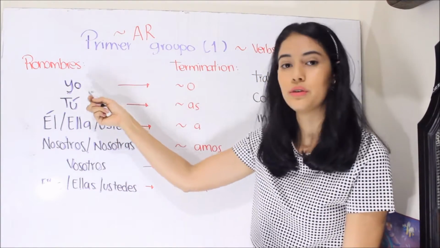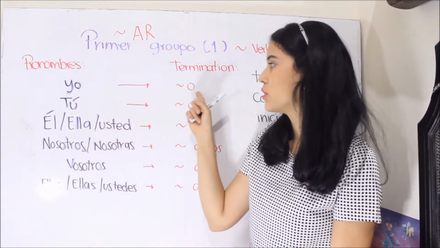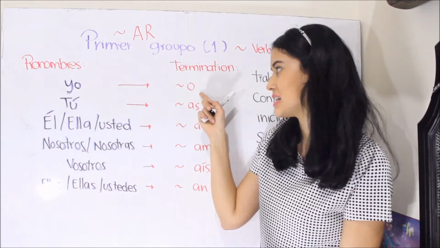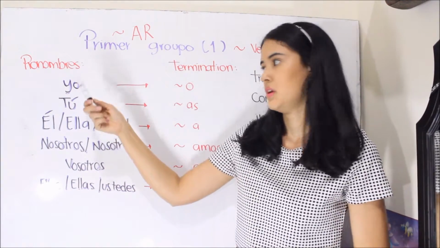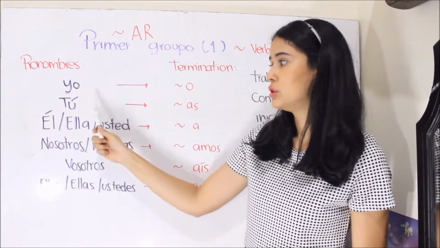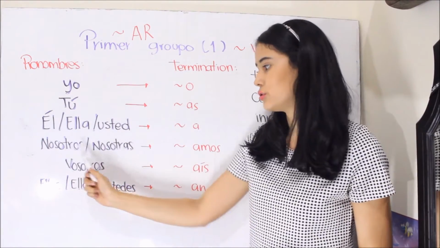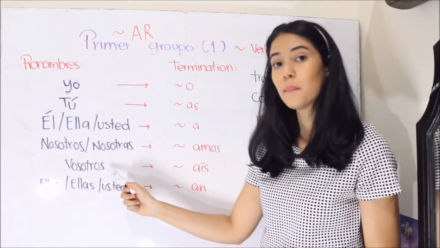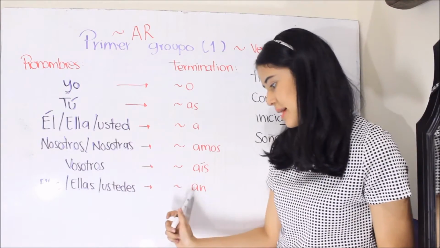So, for example, para el pronombre yo, el verbo tiene que terminar en O, tú, in as, él, ella, usted, a, nosotros, nosotras, amos, vosotros, áis, ellos, ellas, ustedes, an.